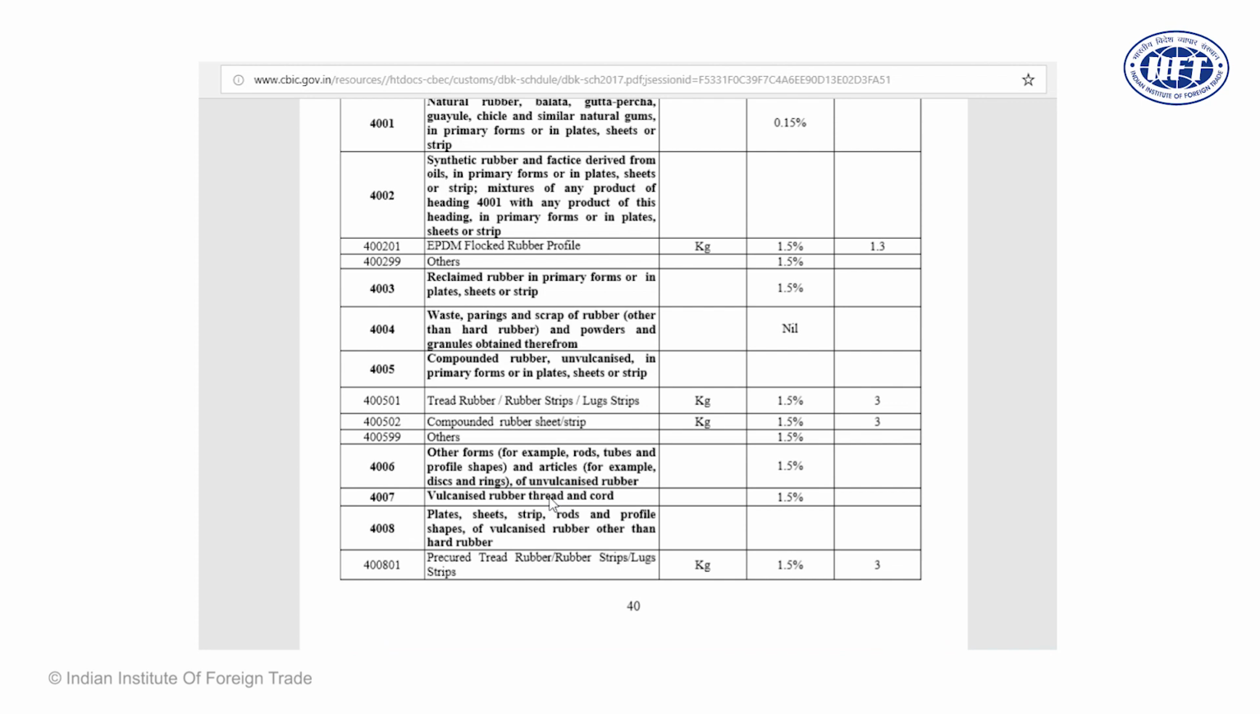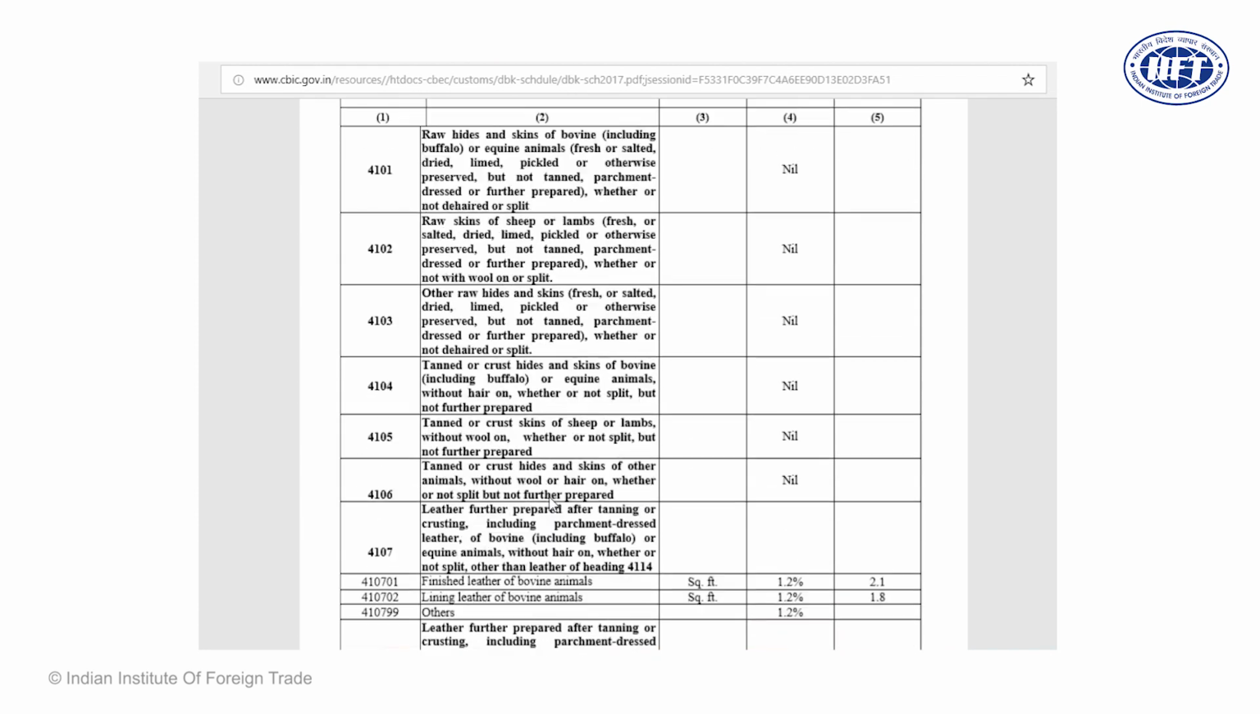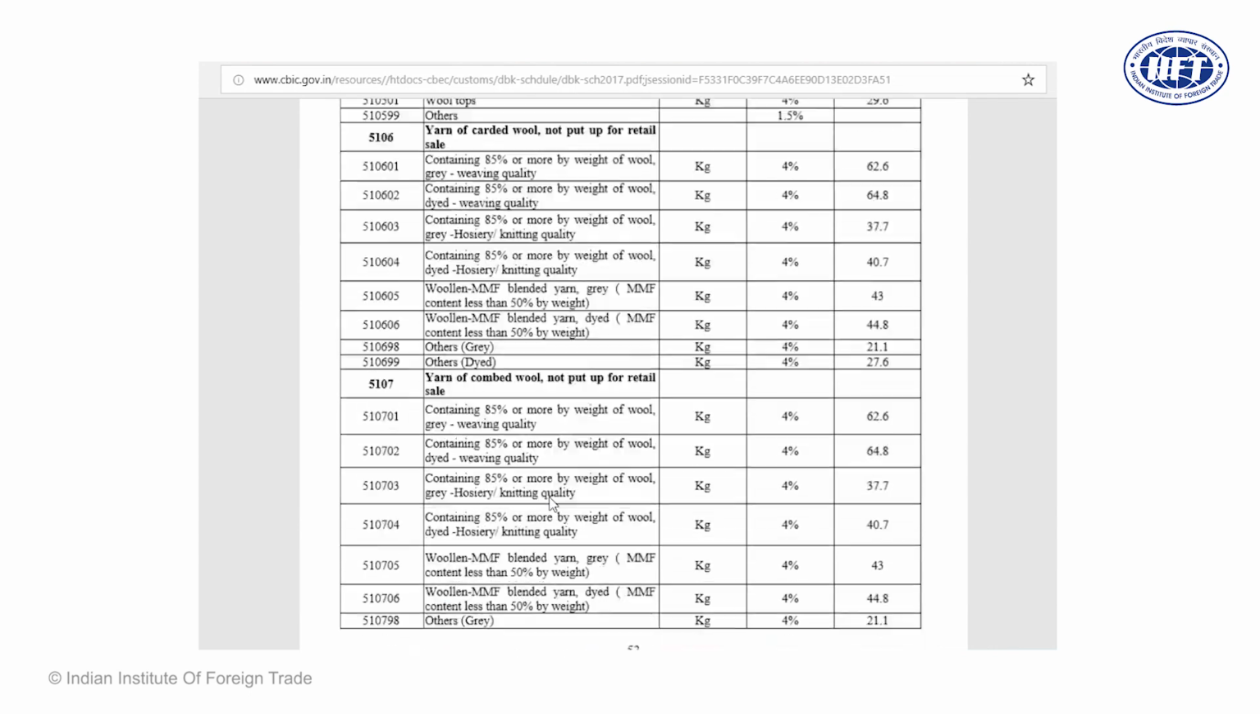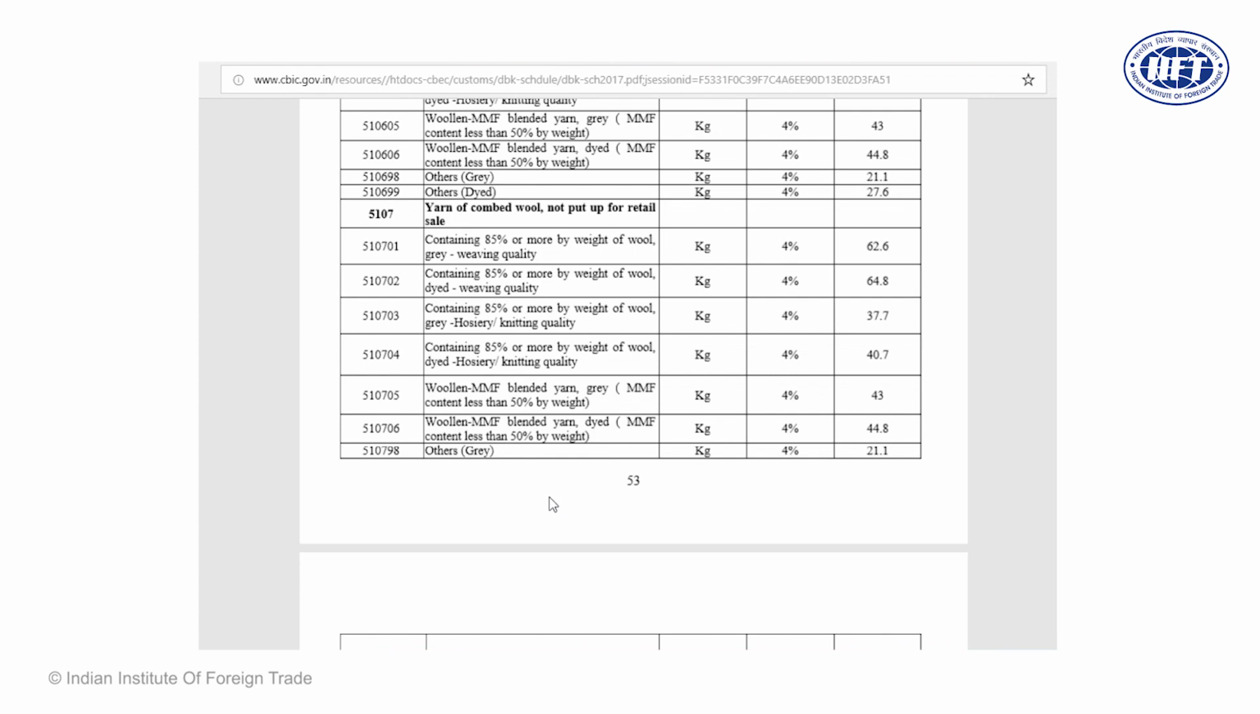Similarly, let us go to chapters which are far more relevant in terms of drawback. You see here, per kilogram on yarn of combed wool not put up for retail sales, there is a drawback rate of 4%, but there is a cap of 62 rupees and 60 paise. So the drawback cap is also important. And with this, let us move forward to how the whole mechanism for Section 75 works.